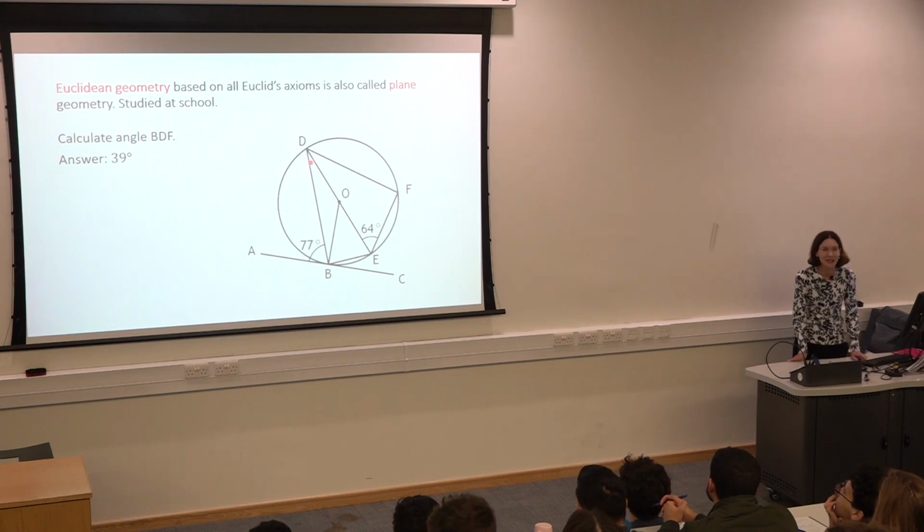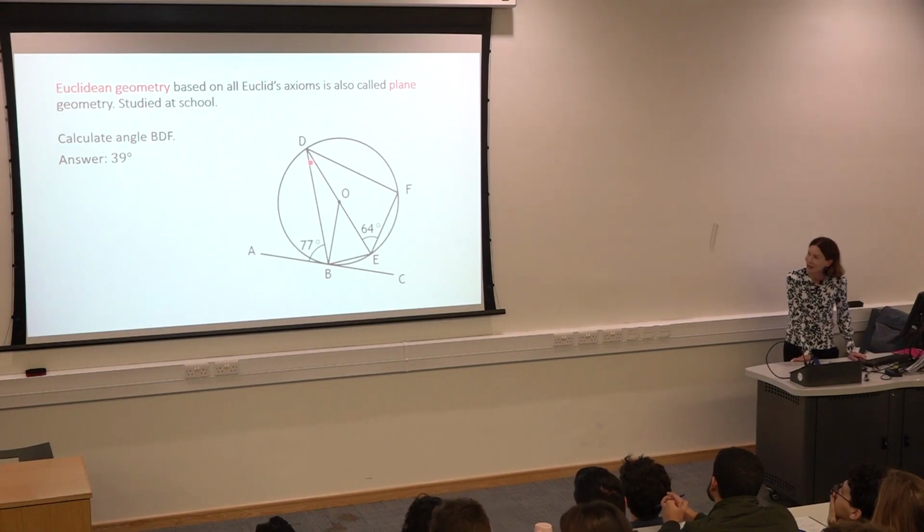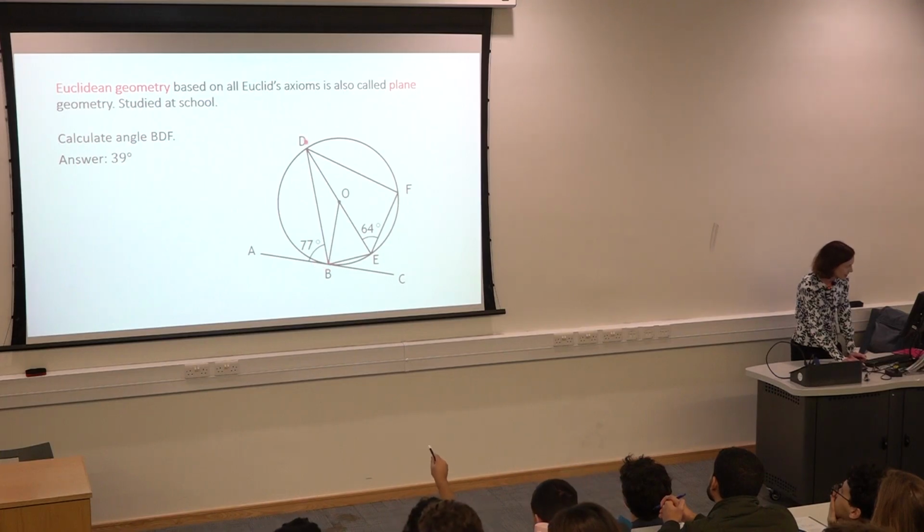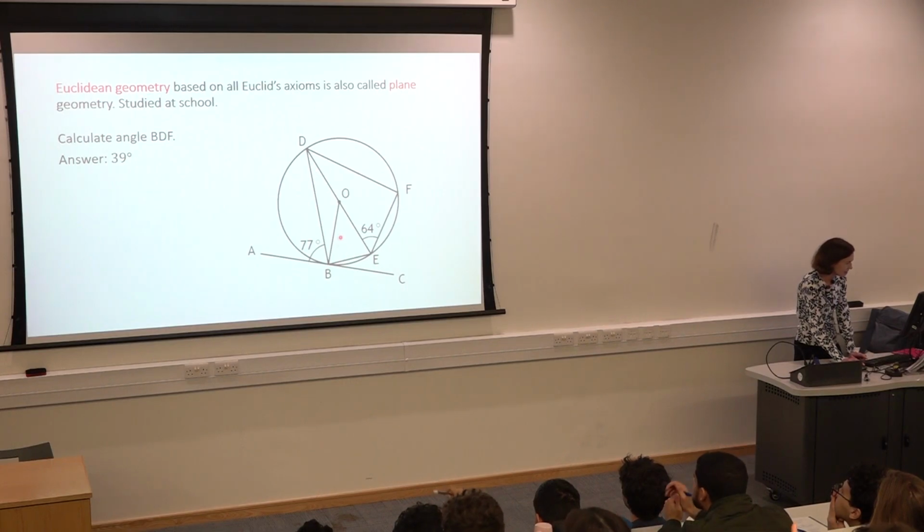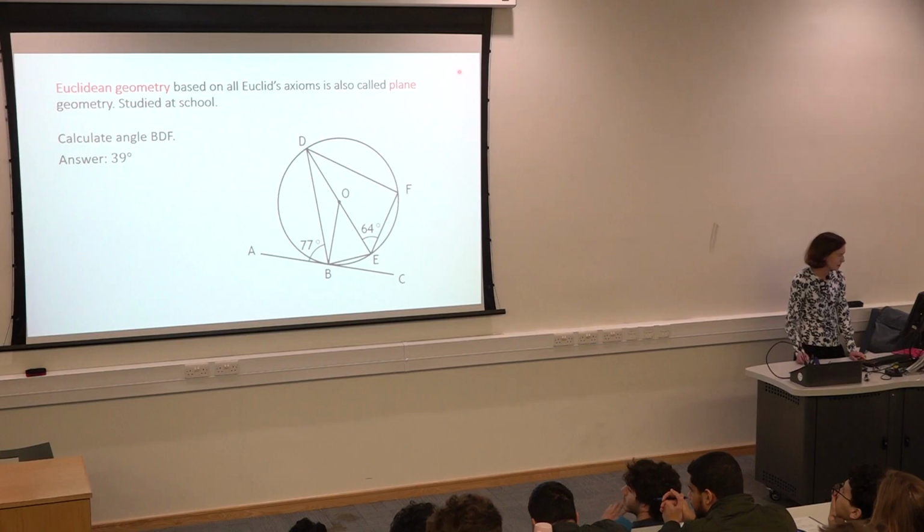So this is Euclidean geometry, right? You are using all Euclid's axioms to get the whole angle BDF, from here to here to here. This is 13, yes? This one is 13 because this angle here is 90 degrees. So this is 13 and this is the same size because these two have the same length. Okay, fine. So Euclidean geometry based on all Euclid's axioms.